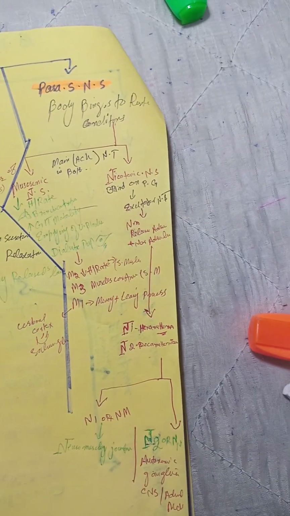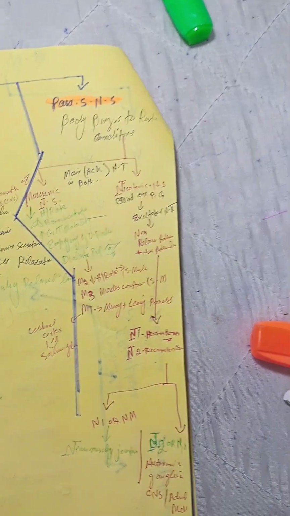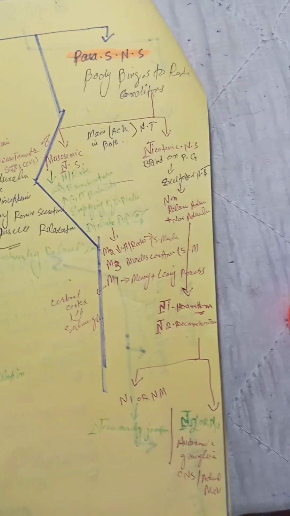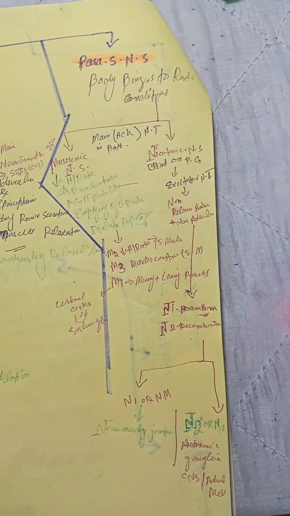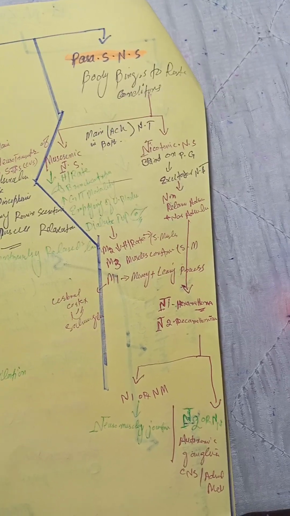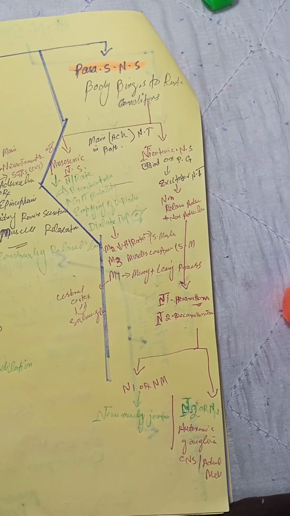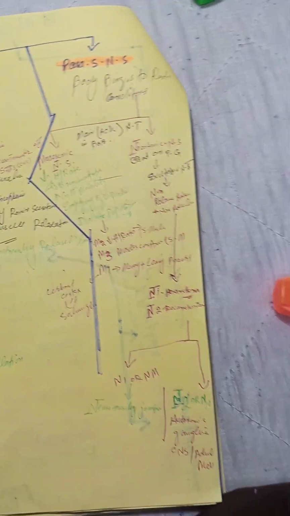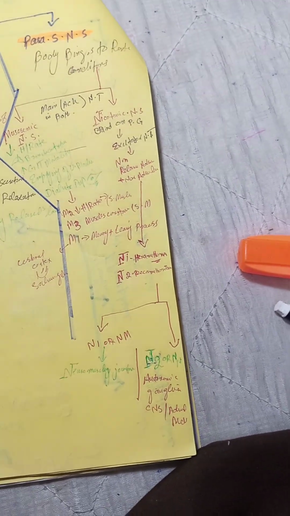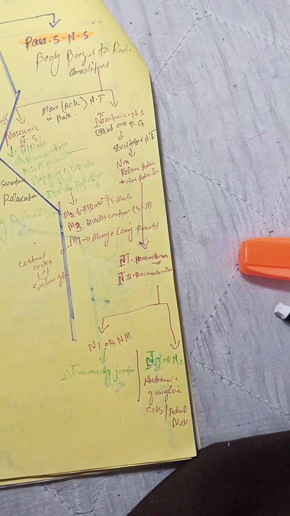The nicotinic, as its name indicates, nicotinamide, as we studied in chemistry. It binds inside the body and is an excitatory neurotransmitter. It causes excitation, so it releases adrenaline plus noradrenaline. Here it is further divided into N1, hexamethonium, and N2, decamethonium. N1 is also denoted by NM, the neuromuscular junction, while N2 is autonomic, CNS, adrenal medulla. So it is all the function about the CNS, and it is very interesting if somebody focuses upon it.